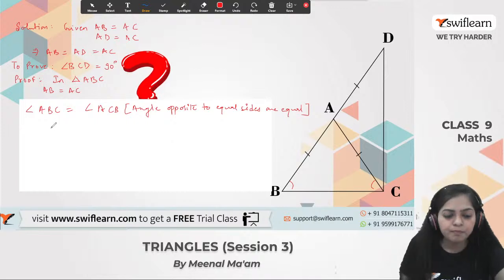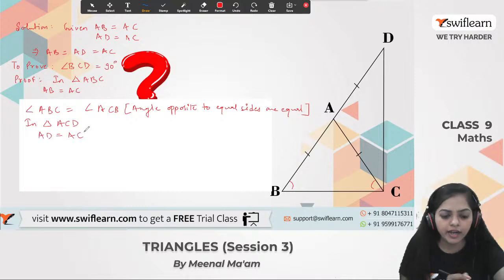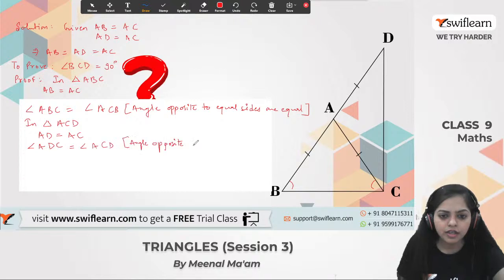Now moving on to triangle ACD. What is given? That AC is equal to AD. So we can say that angle ADC is equal to angle ACD. The same reason, angle opposite to equal sides are equal. This is the theorem that we have already proved.